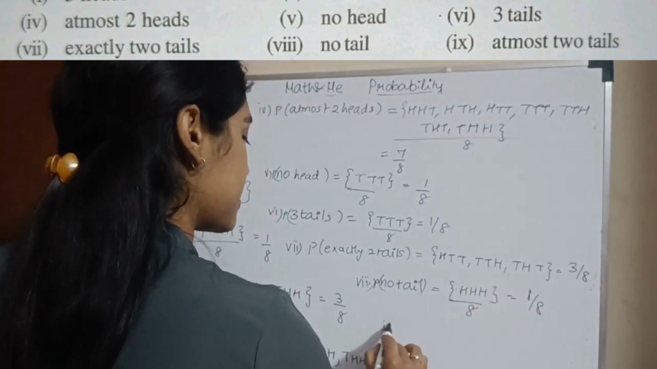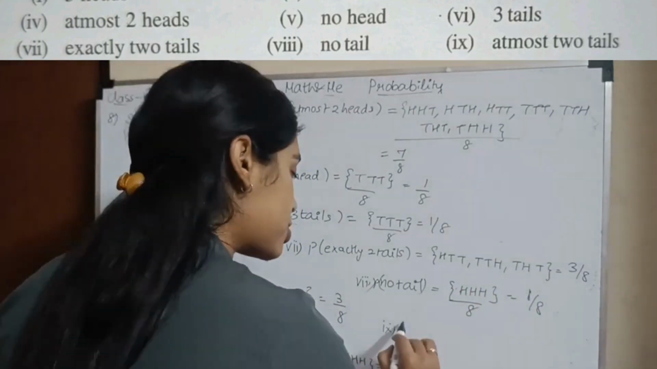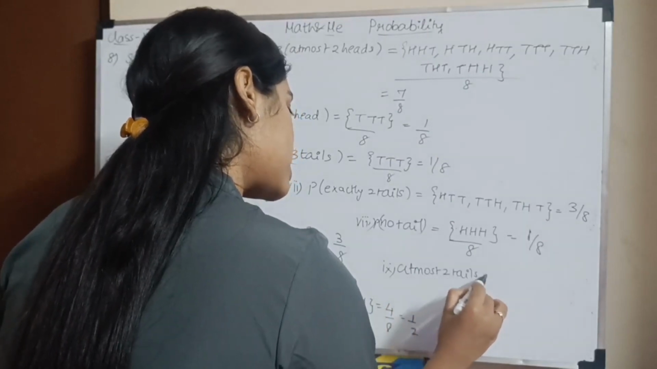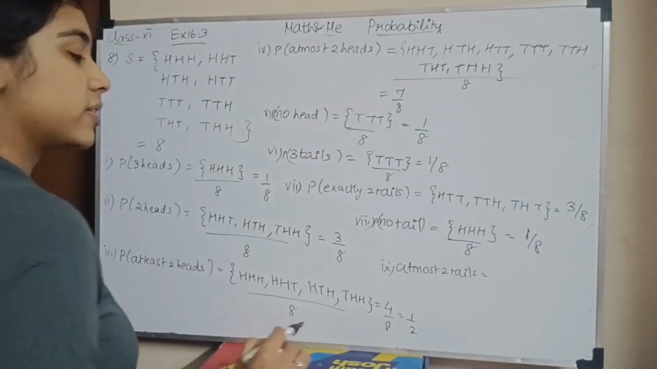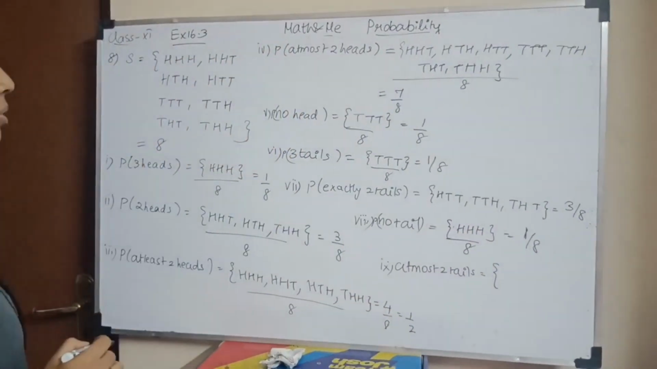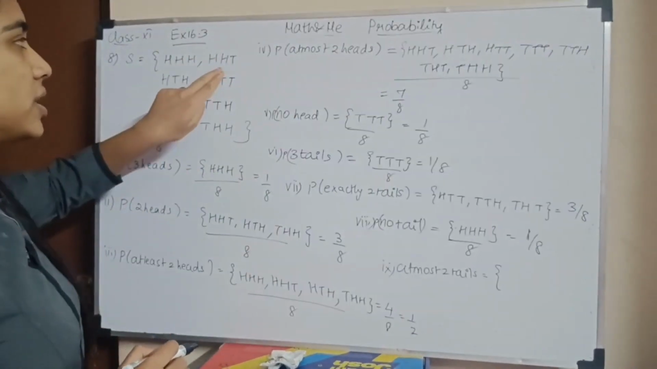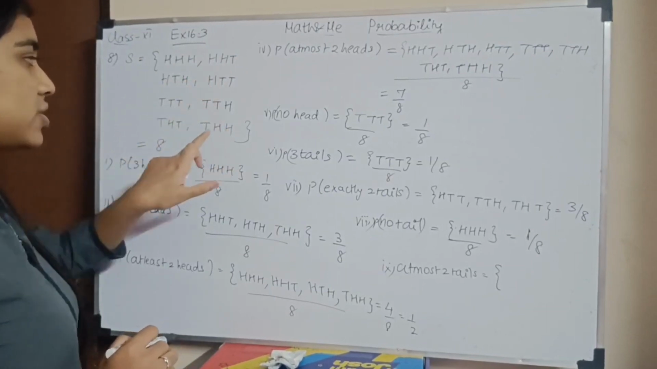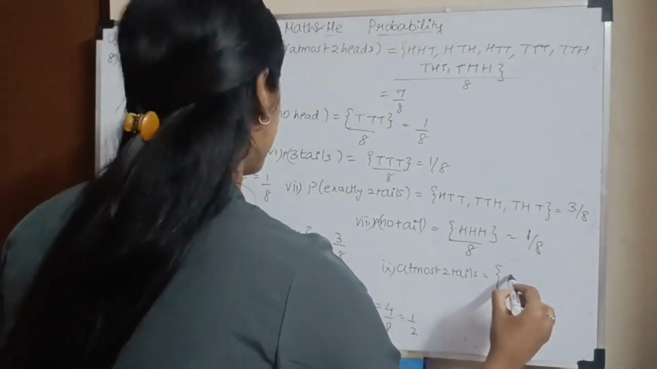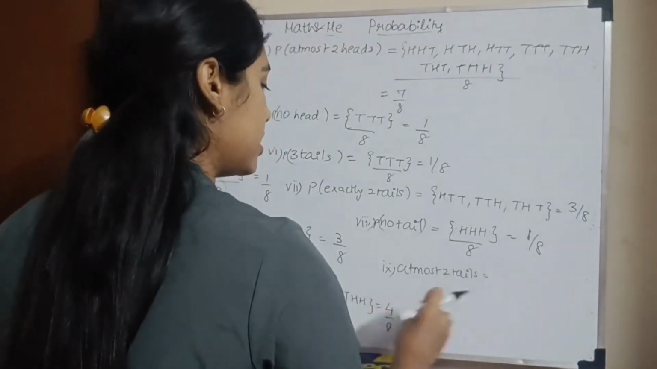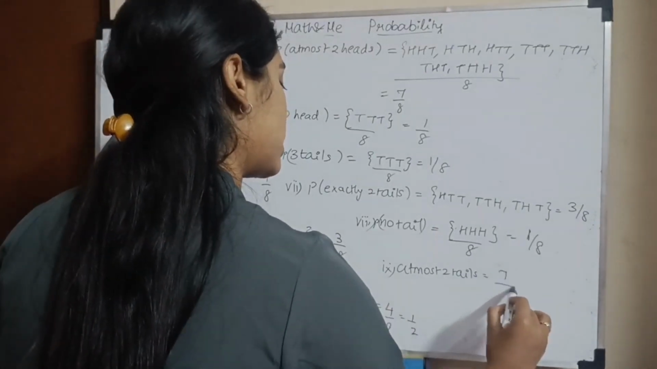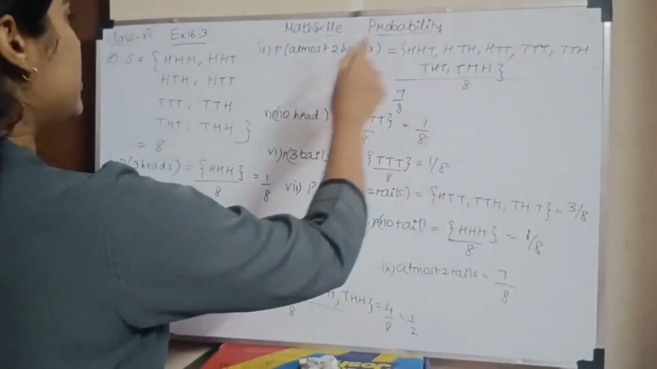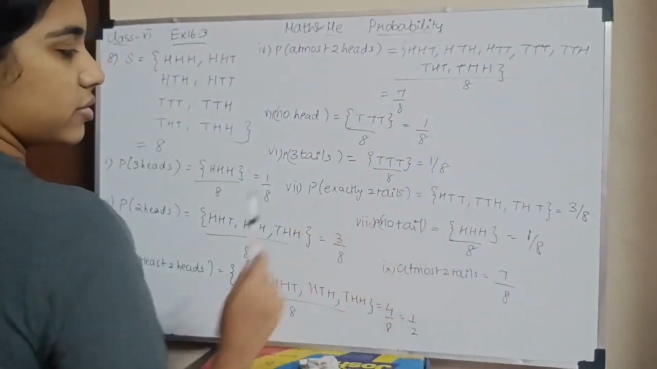Okay. Last subsection. At most 2 tails. At most means maximum 2. It is similar to what you did here. So at most 2 tails, minimum it can be anything. No tail, HHH, HHT, HTH, HTT. This is the last one. TTH, THT and THH. Okay. So what will it be? It will be everything except TTT. So my favorable outcome will be 7 by 8. Okay. It will be all these. Instead of TTT, you will write HHH here. Okay. For this question, it is 7 by 8.